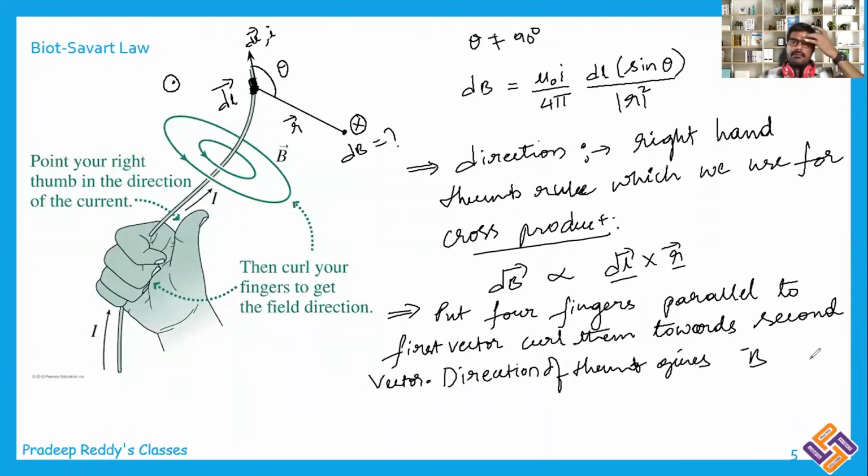So direction of magnetic field is obtained by the thumb. This is because it is a cross product, and I suggest you don't use this. You can just use the right hand thumb rule.